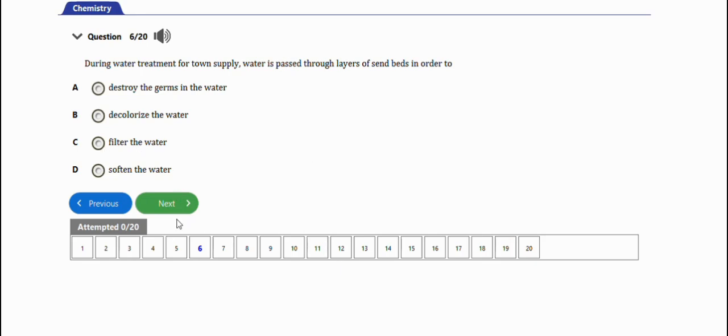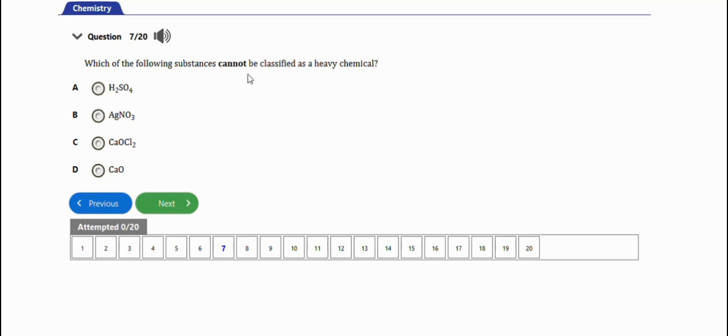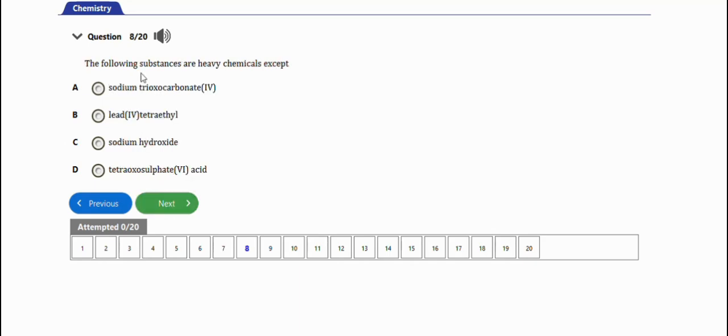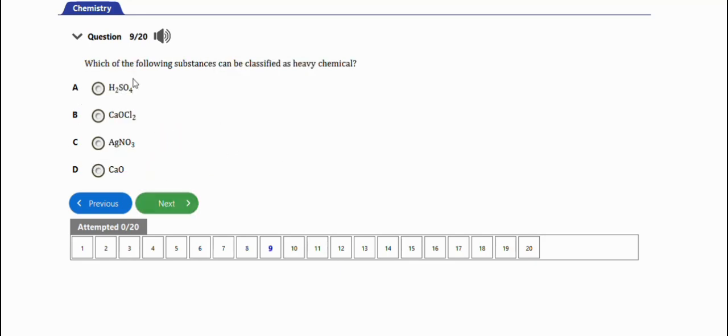Very important. The next question says which of the following substances cannot be classified as heavy chemical? So the one is option C, this compound in option C. Okay, so that's it for this question. The next question says the following substances are heavy chemicals except. The exception is lead(IV) tetraethyl. Alright, so that's the answer, option B. The next question says which of the following substances can be classified as heavy chemicals? The obvious answer here is option A, tetraoxosulfate(VI) acid.